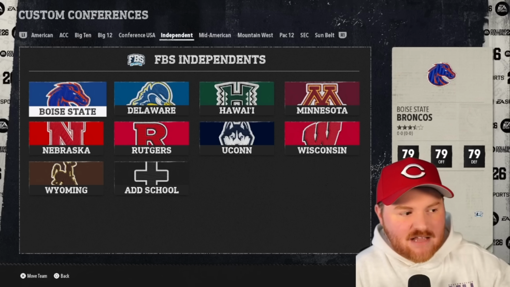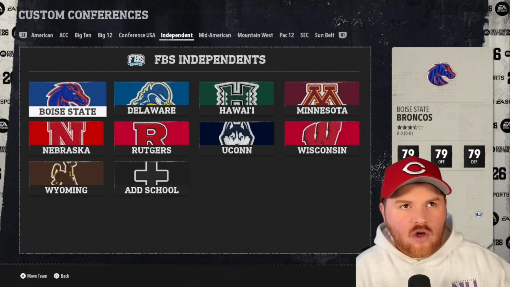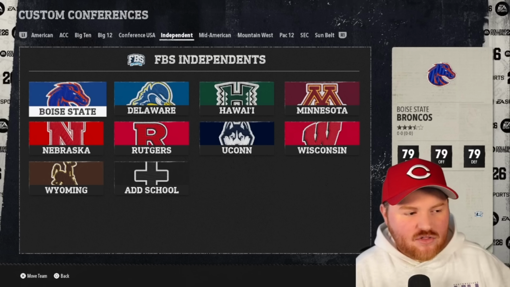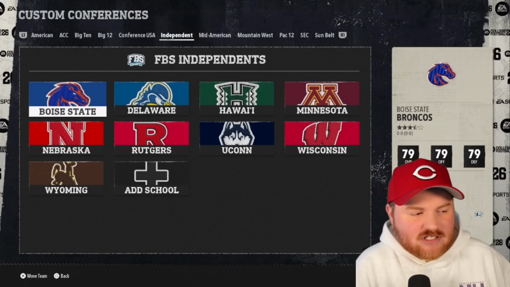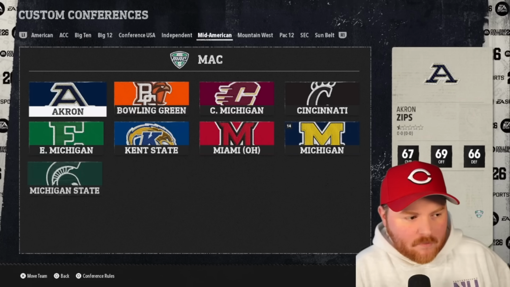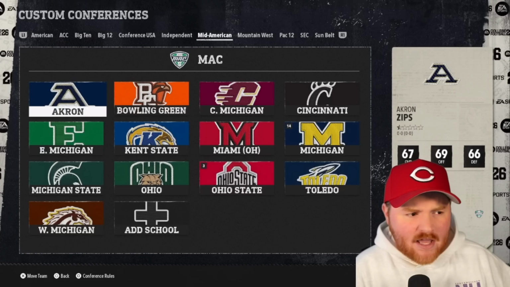Delaware, of course, is a new team. Boise State lost Idaho a couple times over the past 20, 30 seasons. They've bounced back and forth between FBS and FCS, and currently these are the only teams that represent their state in top-level college football. The MAC is just Ohio and Michigan.